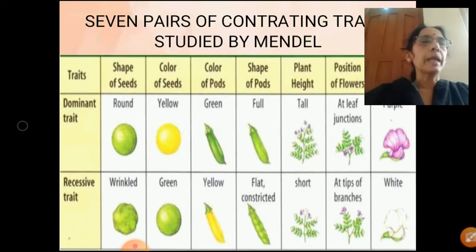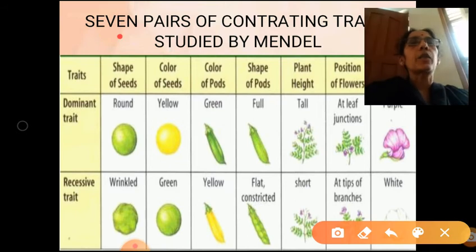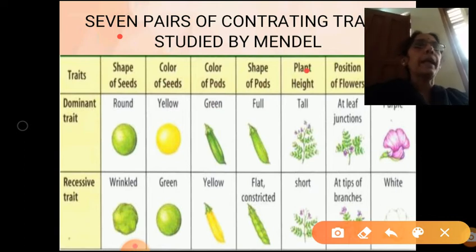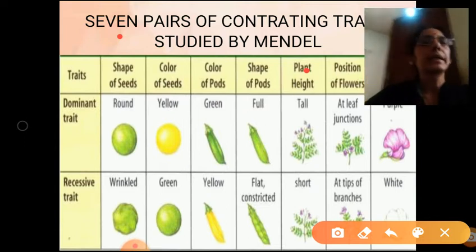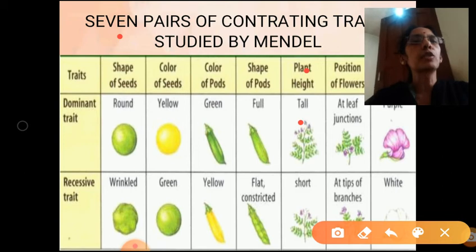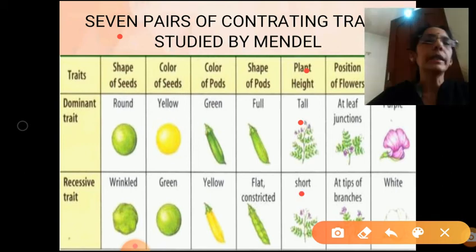And in this plant, he has taken 7 pairs of characters for his study. So what are all the characters he has taken? Let us take them one by one. First one is the height of a plant. In this, tall is considered to be a dominant character and dwarf or short is a recessive character.